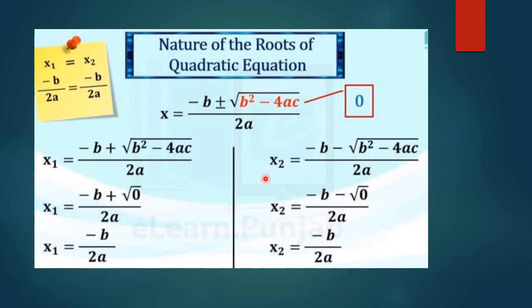And for the second root, x2 is equal to minus b minus under root b square minus 4ac over 2a. The discriminant is 0. The answer is again minus b over 2a. Hence, we get two equal roots of the quadratic equation if the discriminant is 0. And this is true biconditionally. For example, if we are given that the roots of the equation are equal, this means the discriminant will be equal to 0. And if we are given that the discriminant is equal to 0, then we know that the roots will be equal.